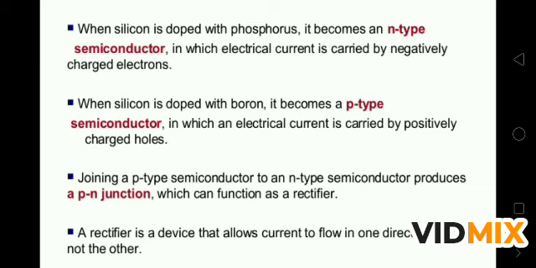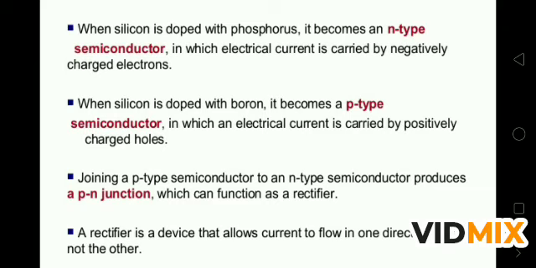Earlier it was a pure semiconductor, but when doped with phosphorus, silicon has now become an n-type semiconductor. N means negative, and negative means electron. Electron is donated by the phosphorus, so now the type of semiconductor is n-type.